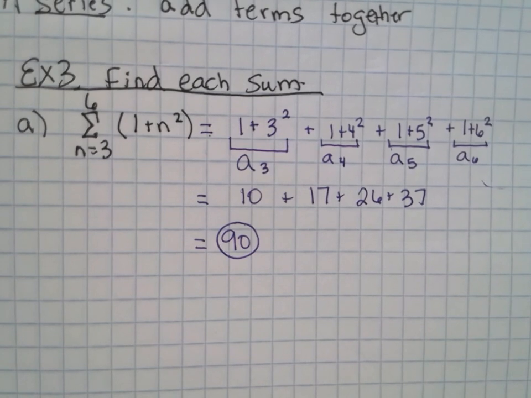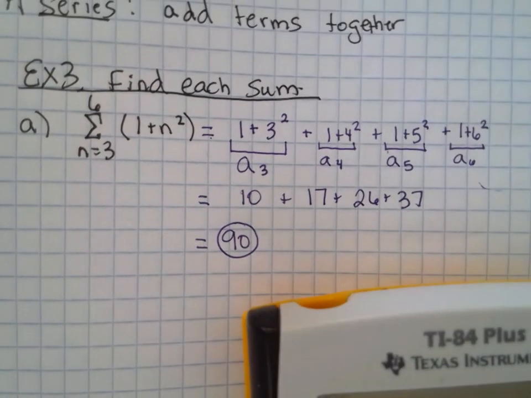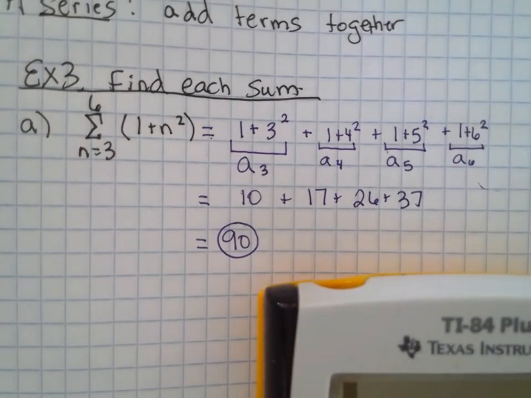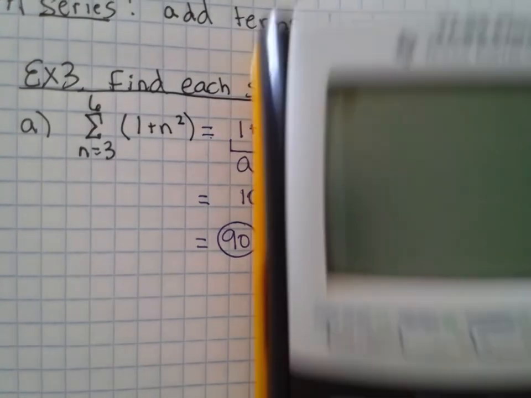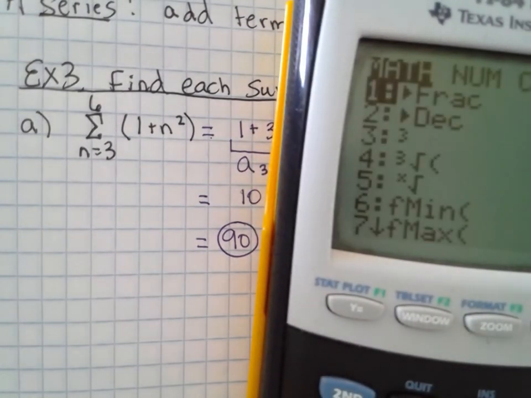Now would you like to learn how to do this in the calculator? Good. Write this down because I won't tell you again. Math 0. To enter this into the calculator, math 0. So once you write that down, go hit math 0.